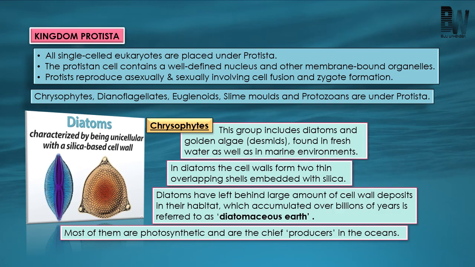Okay. And these Protista are mainly found in aquatic habitat and they form floating bodies. And these floating bodies are known as plankton. And this plankton can be phytoplankton or it can be zooplankton. And they also possess structures that help in their locomotion, just like flagella or cilia. Okay. Now coming to reproduction, these Protista reproduce by asexual or sexual methods. So these are the important features of kingdom Protista.